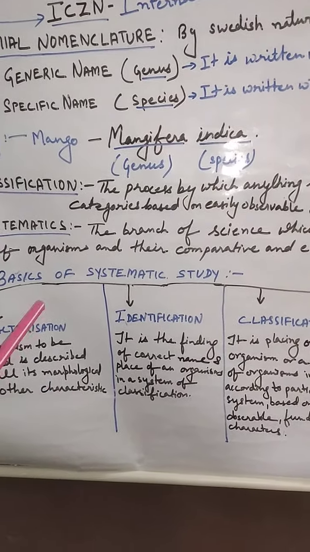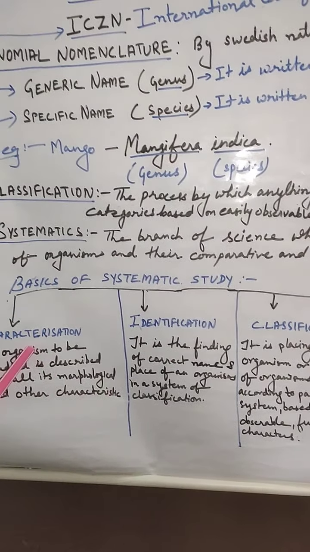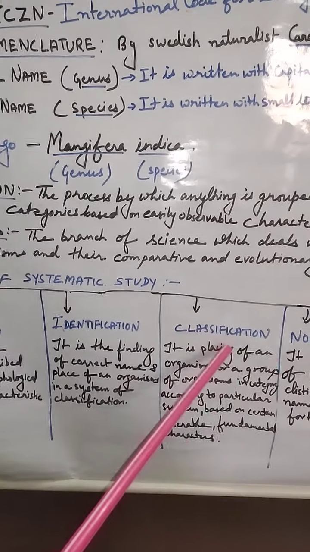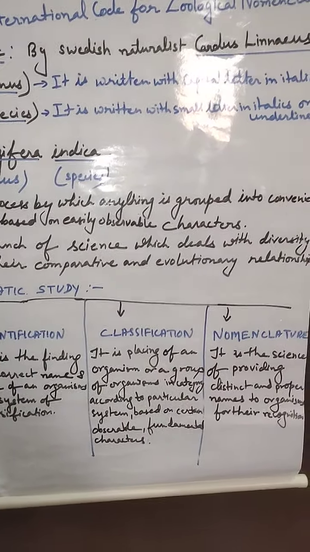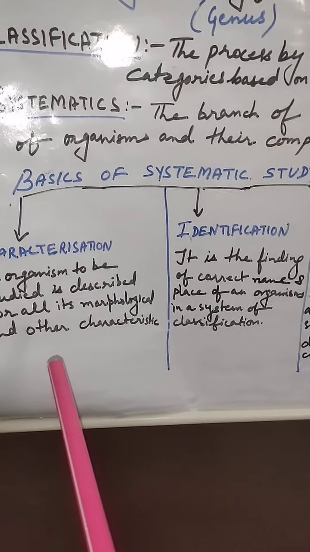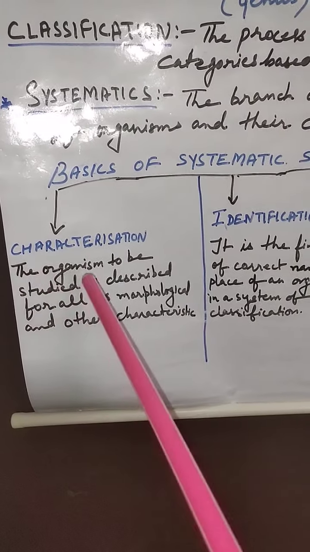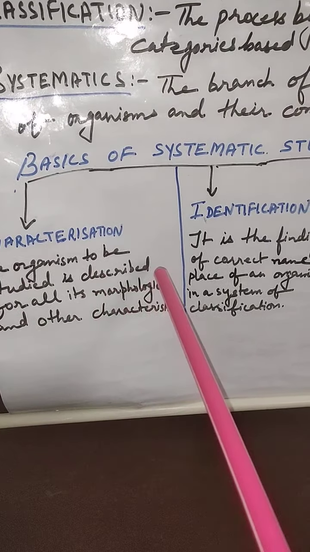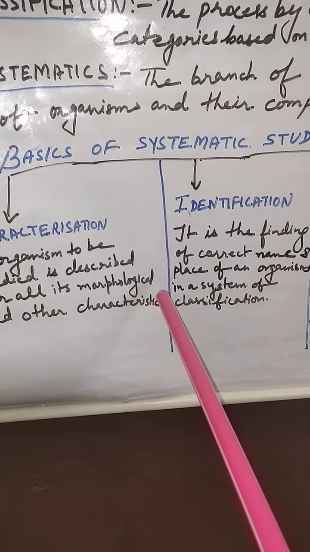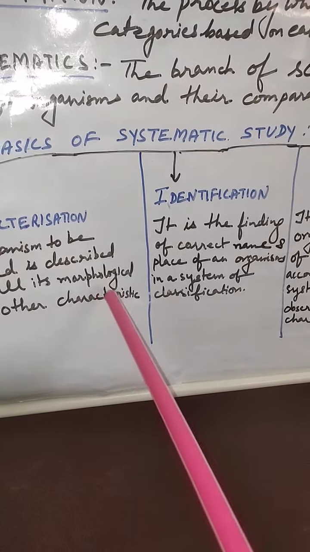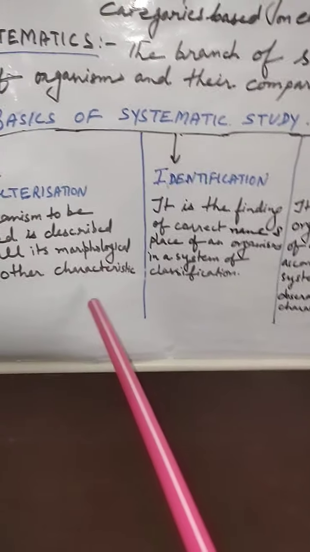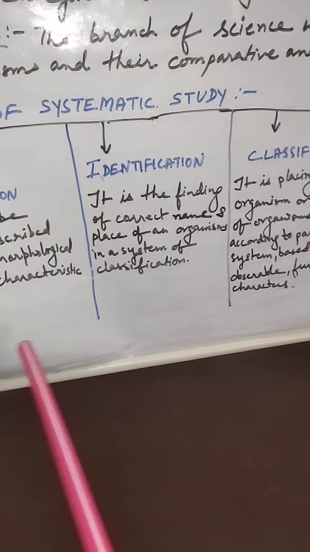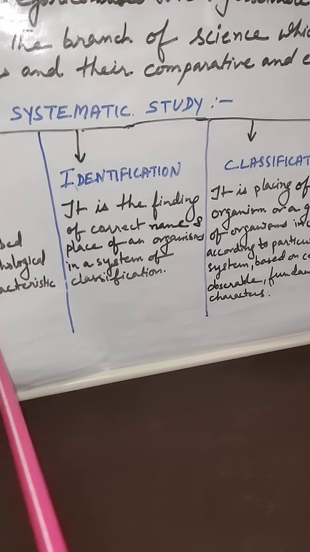Now let's see what are the basics of systematic study: characterization, identification, classification, and nomenclature. The first one is characterization. The organism to be studied is described for all its morphological and other characters. Students, morphological characters are the study of external features, so here they are categorized by describing their external characteristics.